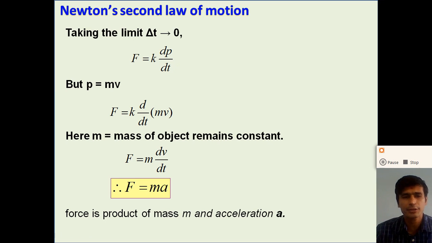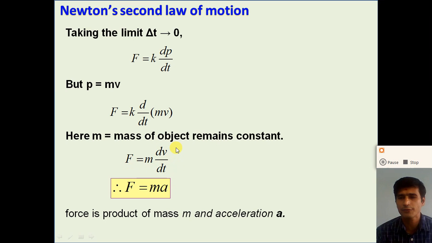But here we know that p is the linear momentum, and linear momentum is equal to the product of mass and velocity. So F is equal to d by dt of m into v, where we put m v in place of p. Differentiating m into v, here the mass of the object remains constant, so we take it outside the differentiation, with the constant k equal to 1. We get F is equal to m into dv by dt. So dv by dt, what is dv by dt?